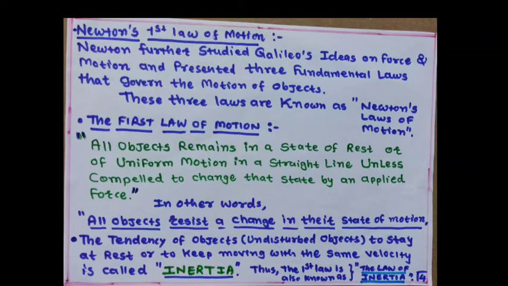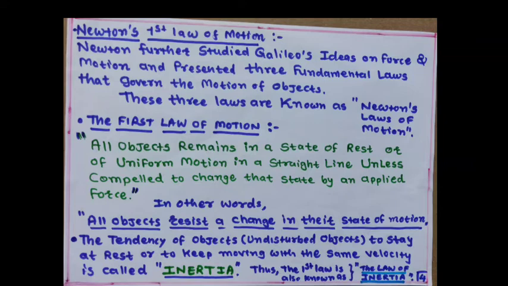In other words, the first law of motion can be written as: all objects resist a change in their state of motion. All objects resist, means oppose, a change in their state of motion. The tendency of an undisturbed object to stay at rest or to keep moving with the same velocity is called inertia. Thus, the first law is also known as the law of inertia.